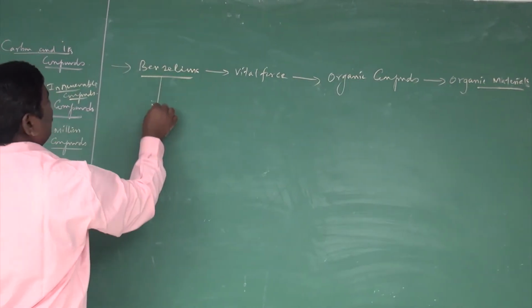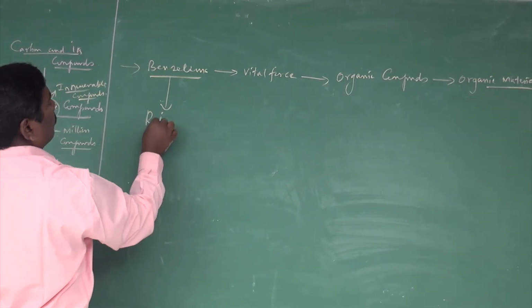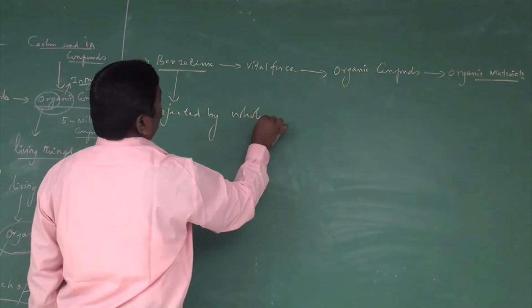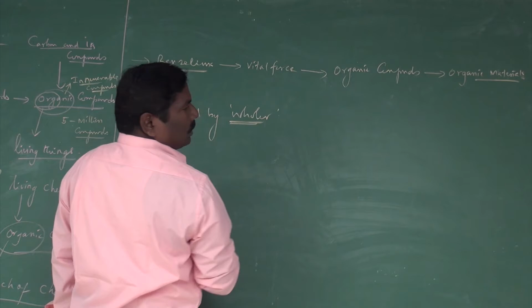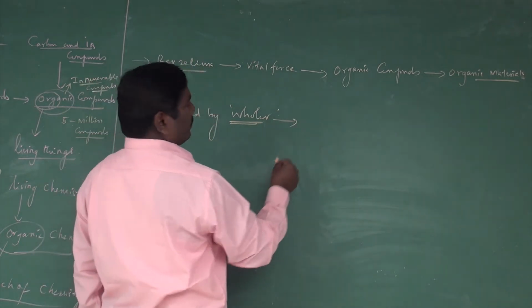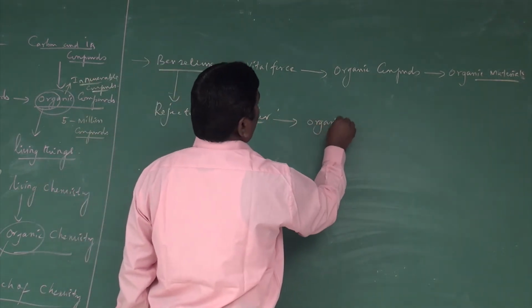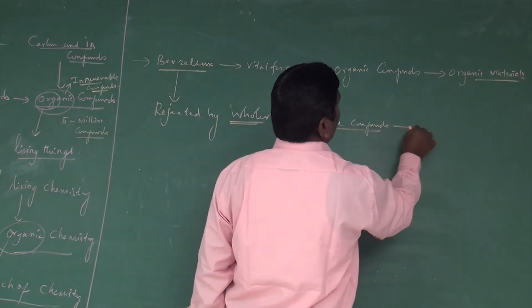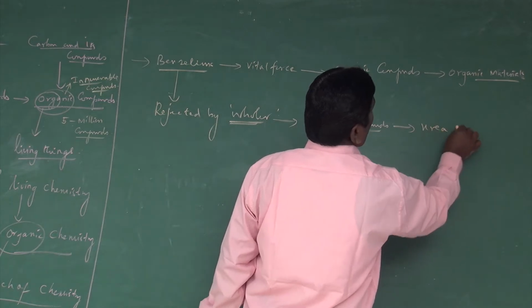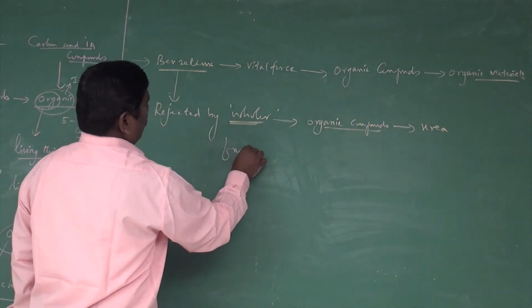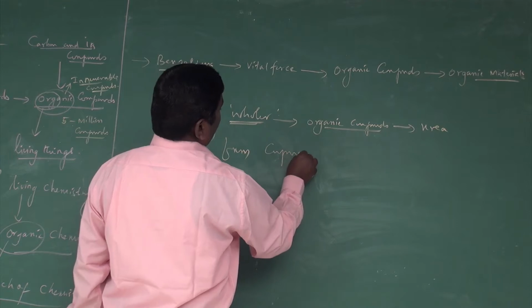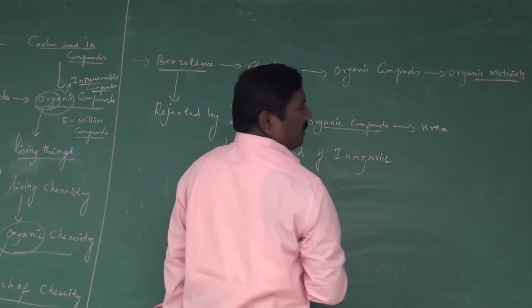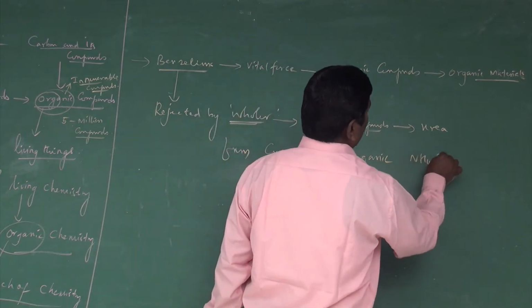This theory was rejected by Wheeler, the scientist who synthesized an organic compound, namely urea, from an inorganic compound, namely ammonium cyanate.